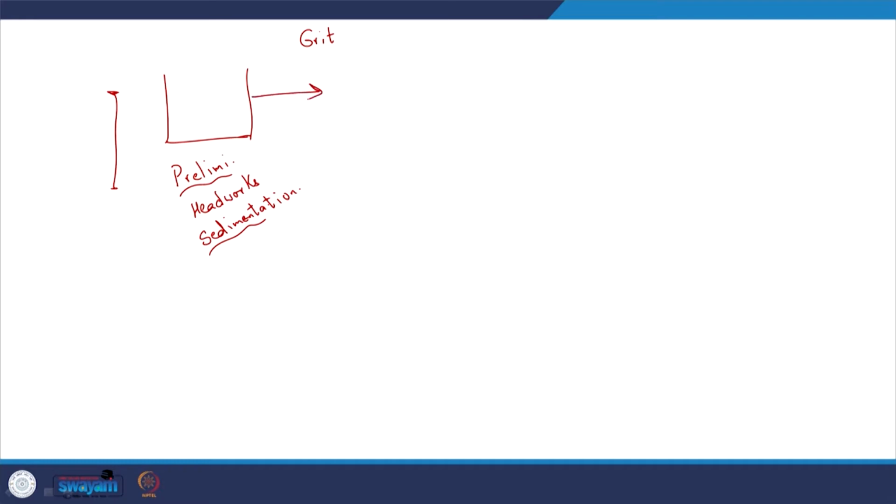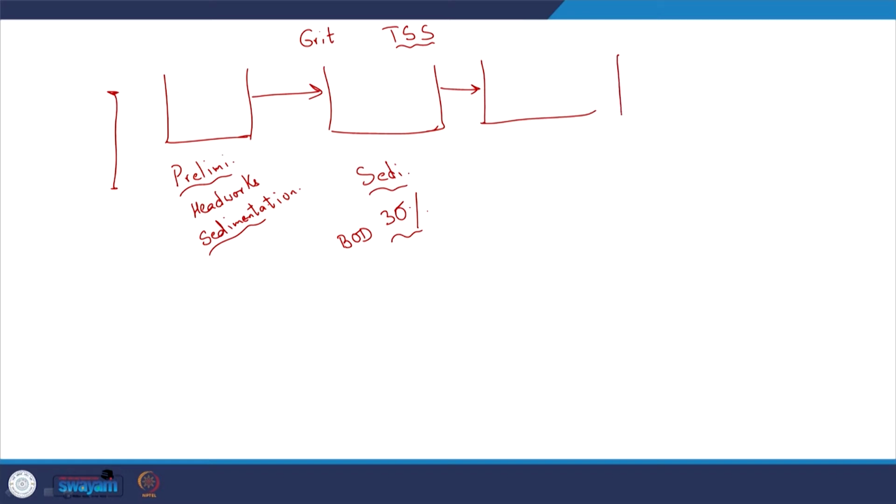And then I am going to remove the suspended solids. Again, typically sedimentation is my primary mode of removing suspended solids. Some organic content will also be removed. So, about 30 or 35% BOD will also be removed here. Yes, and then we moved on to looking at the biological process, which we are calling secondary treatment. This is secondary, this is primary.